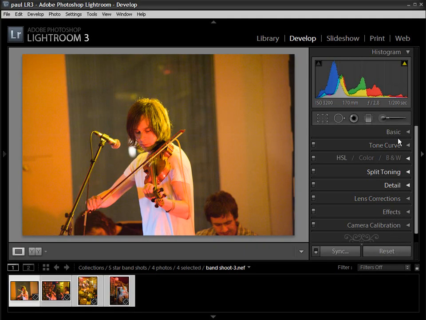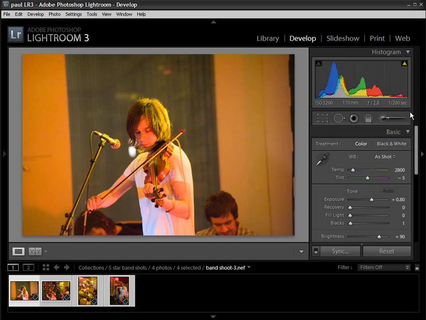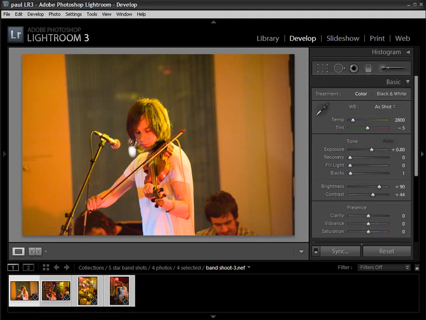So the most fundamental controls for a raw conversion are housed under this basic tab. If I just click on the downward arrow there and maximize the tab, I'm just going to minimize the histogram so you can see all of the controls.